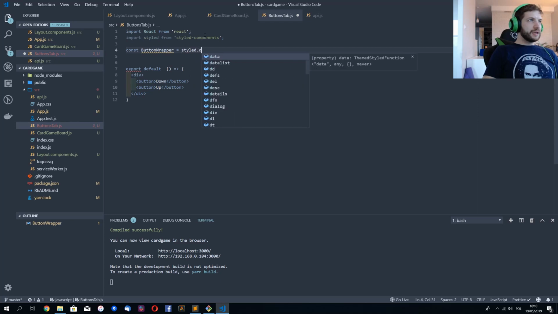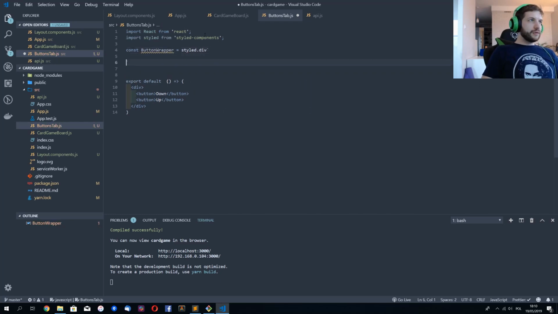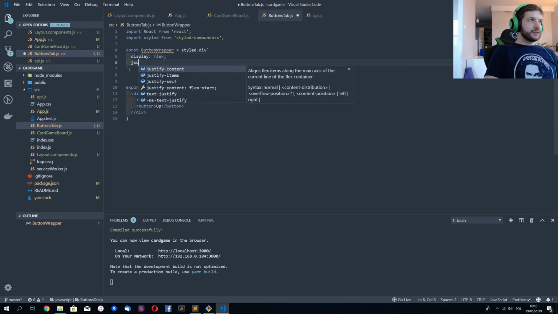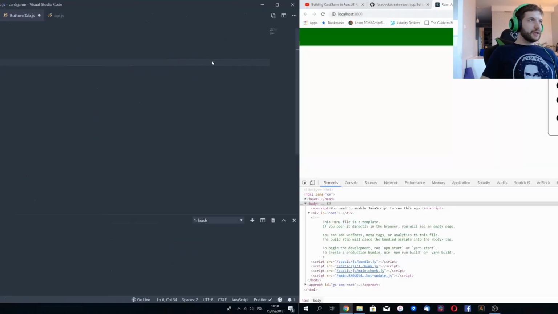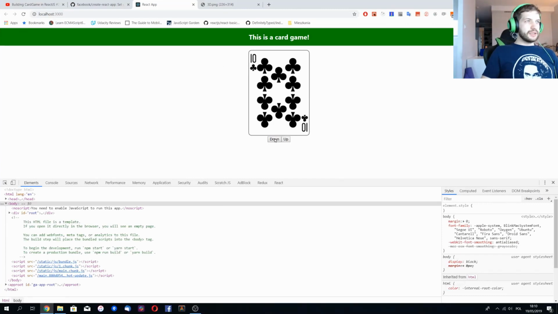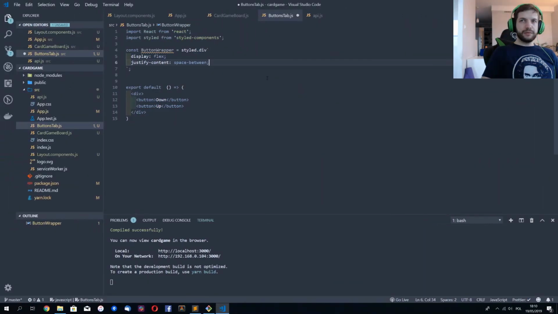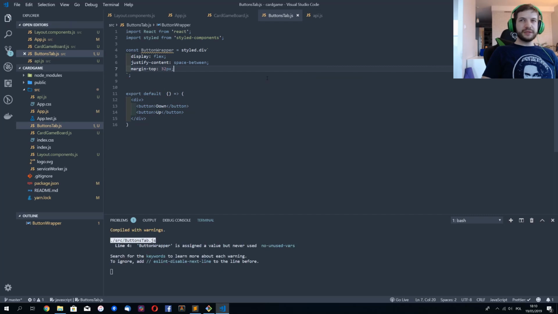It's gonna be a styled div with naturally display flex, justify content space between. I can also see that this is kind of sticking with the card image itself, and I'd like some margin there, please. Margin of 32 pixels. Yeah, let's see how it goes.